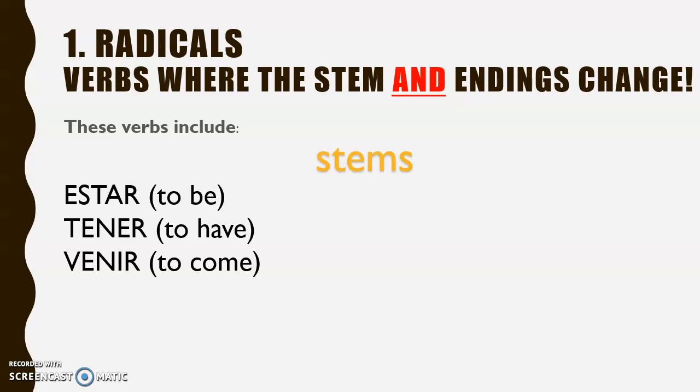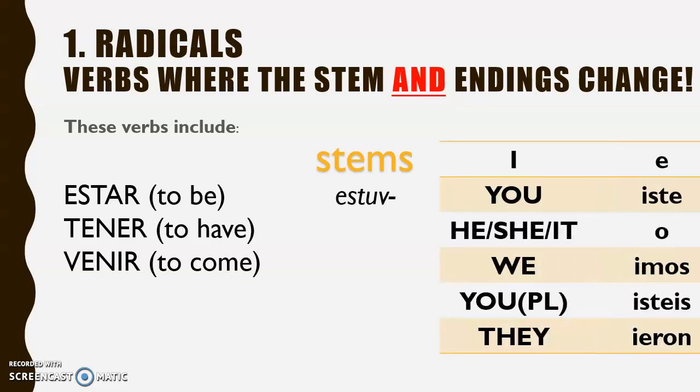If we look at estar, for example, if we remove our AR off, you would expect the stem to be est, E-S-T. But in the preterite tense, the stem for estar looks like this, estuv. It's got its own set of endings. Estuve, estuviste, estuvo, estuvimos, estuvisteis, estuvieron. I was, you were, he, she, it was, etc.